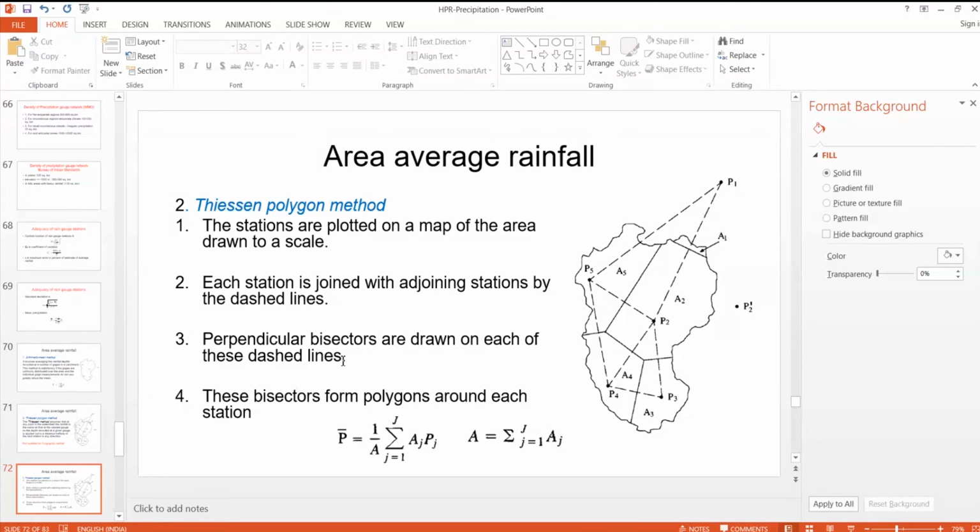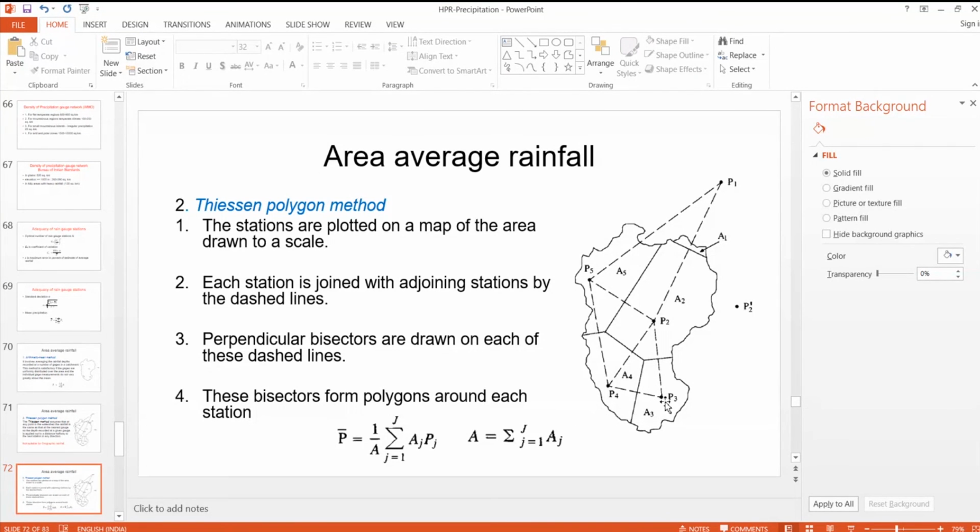Then we enclose the rain gauge stations using these bisectors. Any rain gauge station surrounded by these bisecting lines, in that area the rainfall is the same as that of the station surrounded by these bisecting lines.